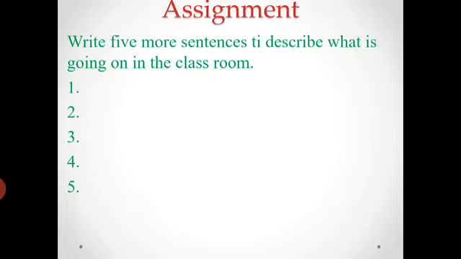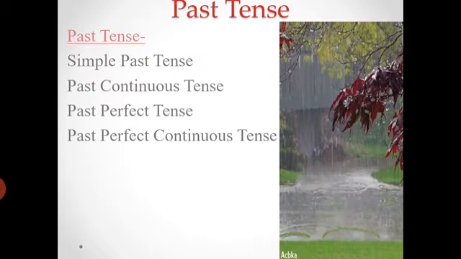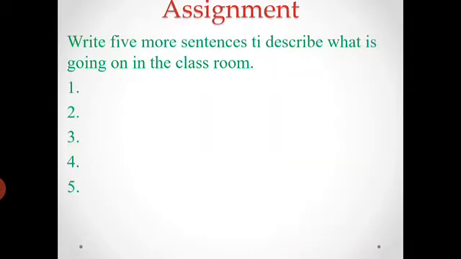You have to complete this. This is your assignment according to that image. You have to write down 5 more sentences to describe what is going on in the classroom. Okay, like this. Look at this. One girl and boy. Give them any name like Sona and Mohit. Yes, Sona and Mohit are playing a game in the classroom. In this way, you will complete the 5 sentences. Okay? This is your assignment, today's assignment.